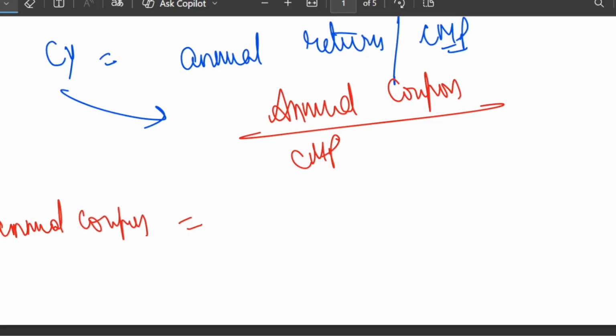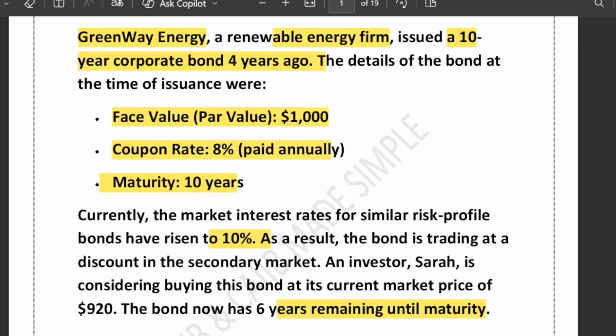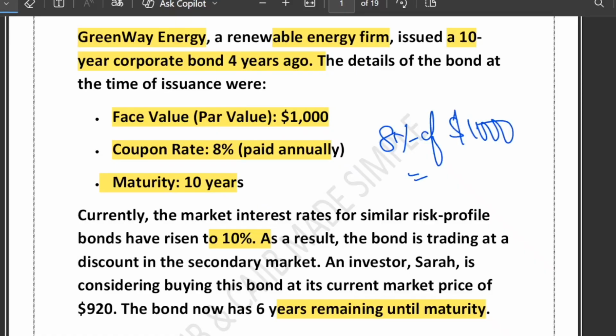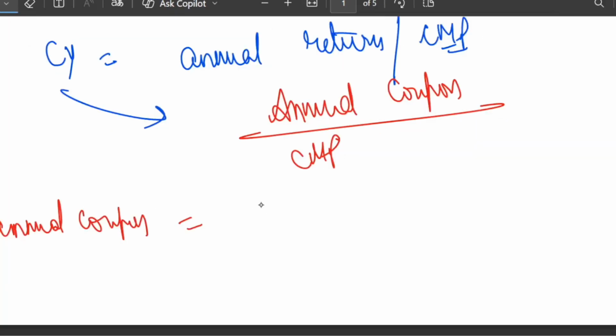It is very simple. Coupon rate is 8% and face value is $1,000, so 8% of $1,000 is $80. So the annual coupon is $80.